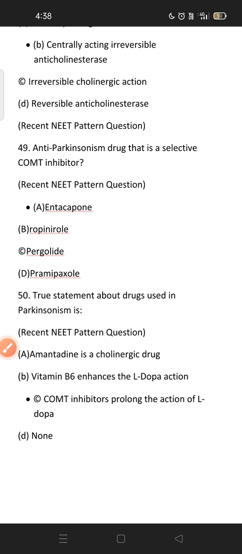True statement about drug-induced Parkinsonism. Amantadine is the cholinergic drug. Wrong statement: vitamin B6 enhances levodopa. Wrong, it decreases levodopa concentration. COMT inhibitors prolong action of levodopa. Yes. Entacapone and tolcapone increase the bioavailability of levodopa.